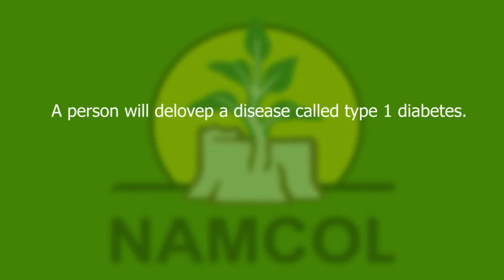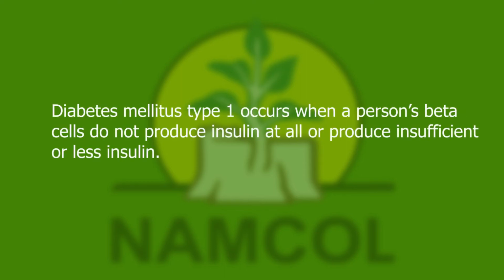What will happen if a person's body fails to maintain a normal range of blood glucose level after a meal rich in carbohydrate was consumed? A person will develop a disease called type 1 diabetes. Type 1 diabetes occurs when a person's pancreas beta cells do not produce insulin at all or produce insufficient insulin.